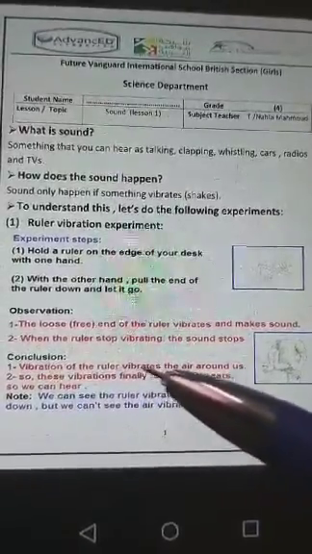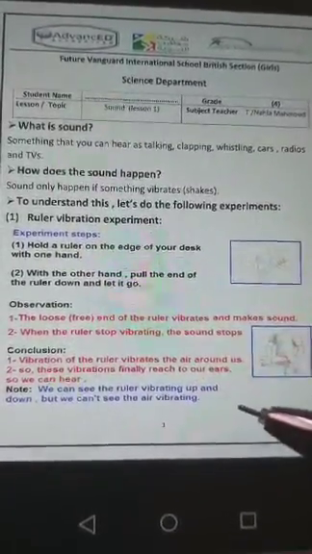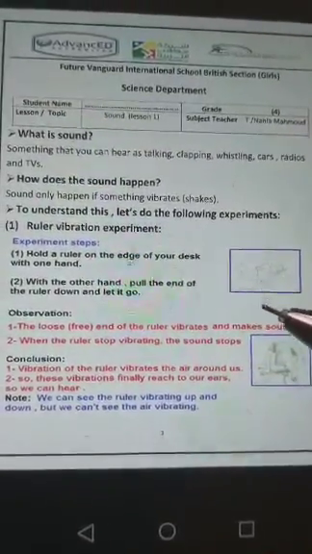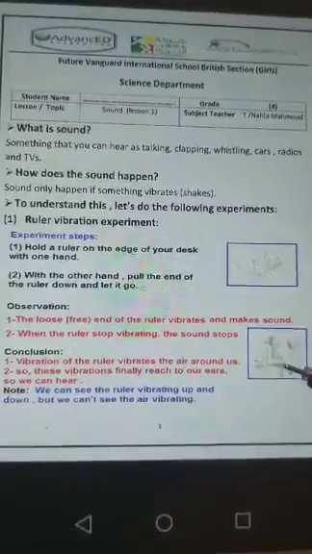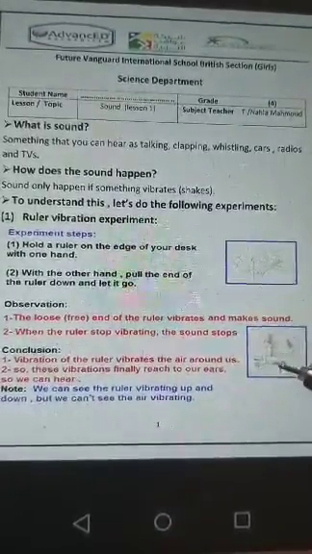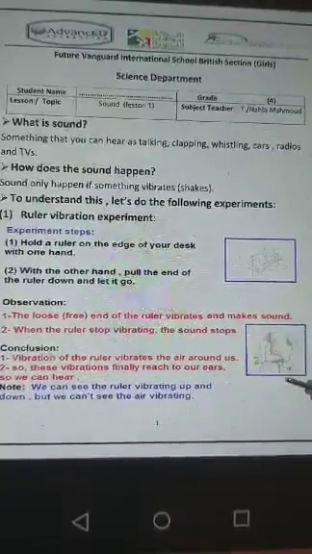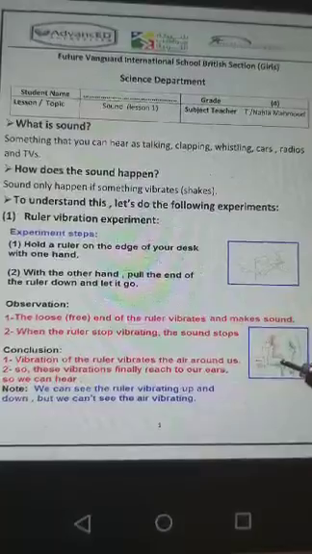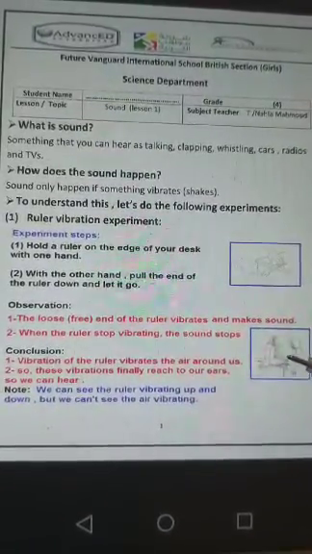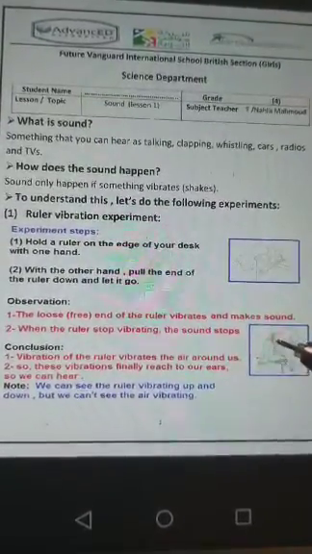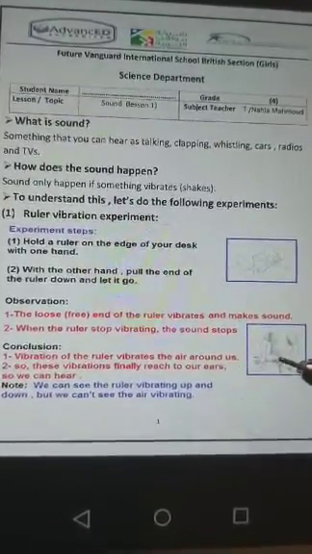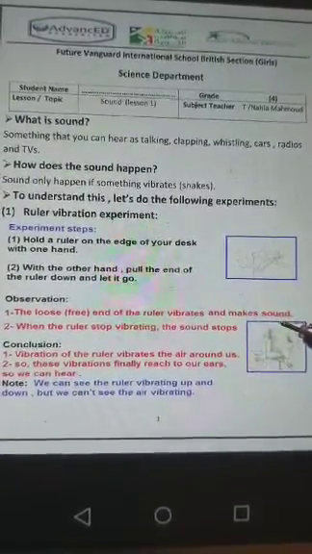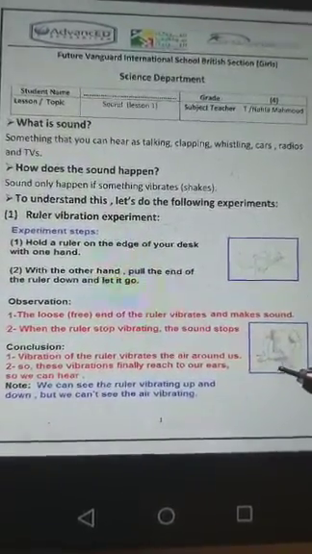Vibration of the ruler vibrates the air around us. What is the meaning of this? When you let the end of the ruler go, it starts to vibrate, to move up and down. When it moves up and down, it moves the air around it. It vibrates the air around it. These vibrations in the air, we can't see them, but they reach our ears, so we can hear the sound of the ruler.